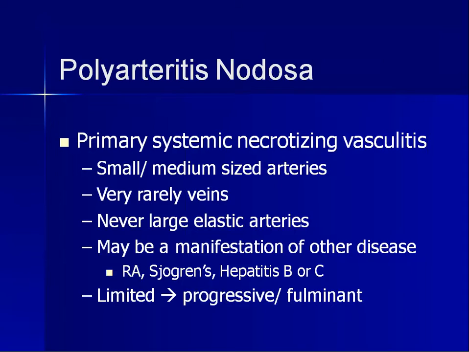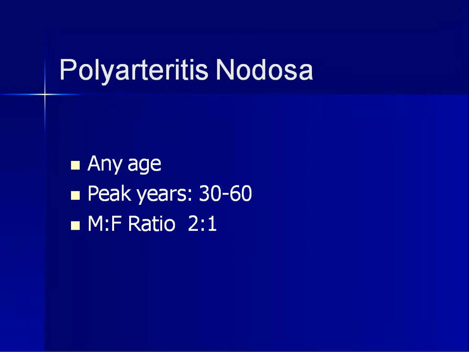And it may be secondary to rheumatoid arthritis, Sjogren syndrome, hepatitis B, or hepatitis C. And there are two types. It could be limited or progressive or fulminant. The limited may also become fulminant on long standing.